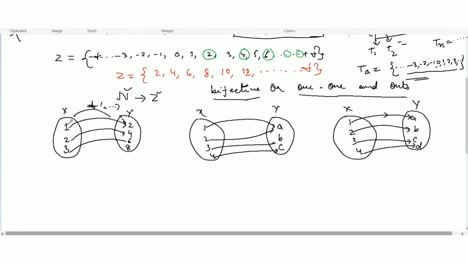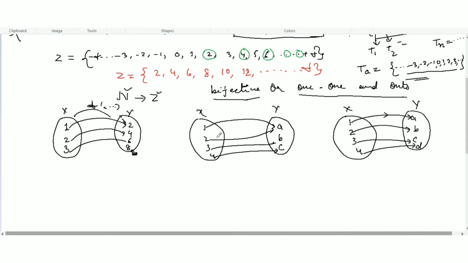Now see the first function here. Here 2 is the image of 1. So 1 maps to 2, 2 maps to 4, 3 maps to 6, but one element is left over.